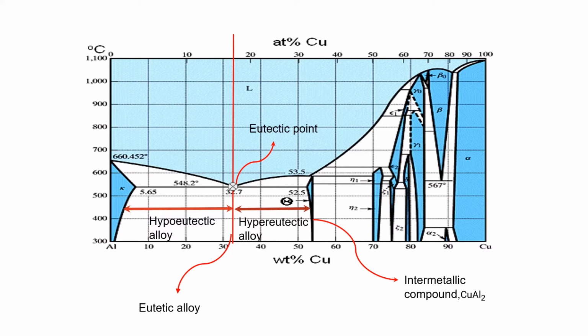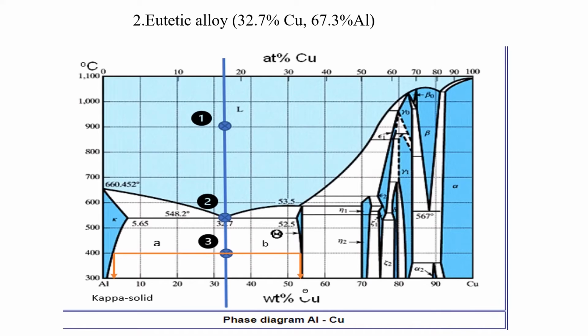An intermetallic compound is a chemical compound consisting of 2 or more metals. In this case, the intermetallic compound is the theta phase, which is CuAl2. The composition that I chose for question 2 is the eutectic alloy, which consists of 32.7% copper. The phase diagram is shown in the slides.